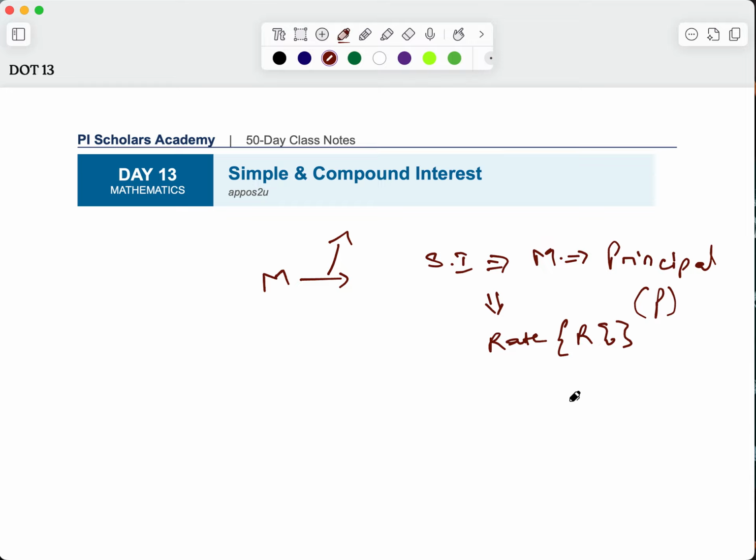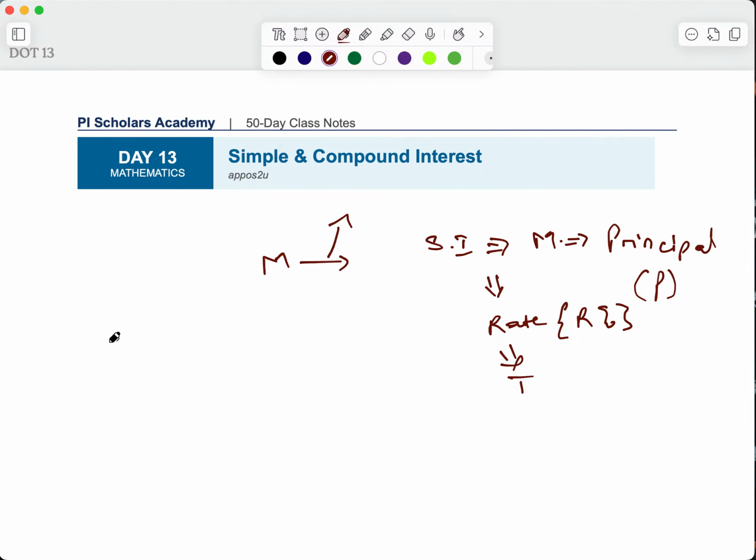Maybe it tops it up in the next 1 week, and then after 3 months it doesn't top it up again, then it waits till 6 months and tops it up again. It doesn't work like that. The way it works is that there's always a time involved. For every one of these time periods, there's always going to be the topping up by this rate. And so these are the three things that the simple interest depends on.